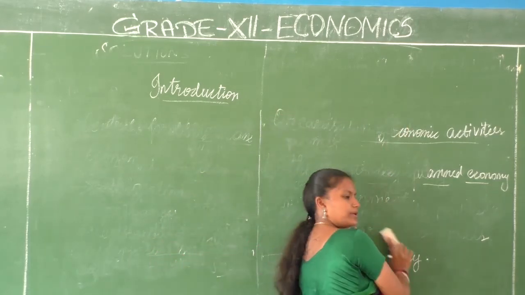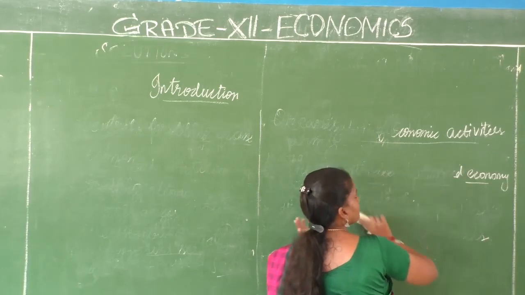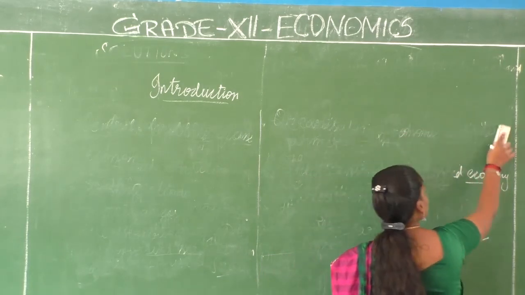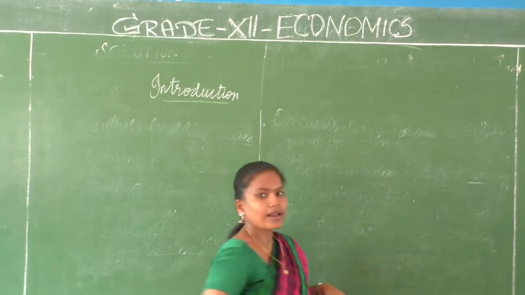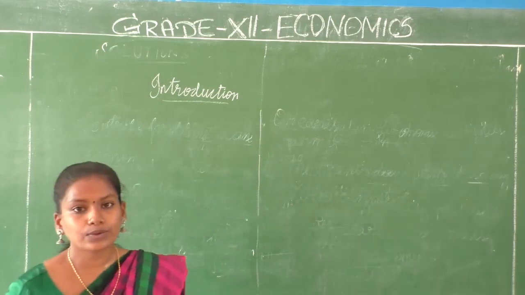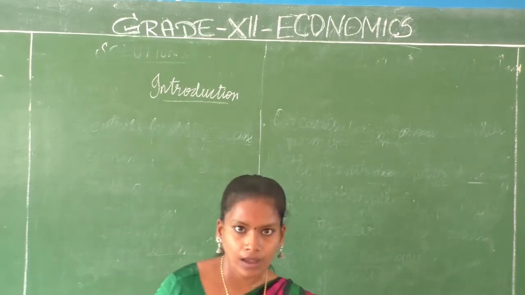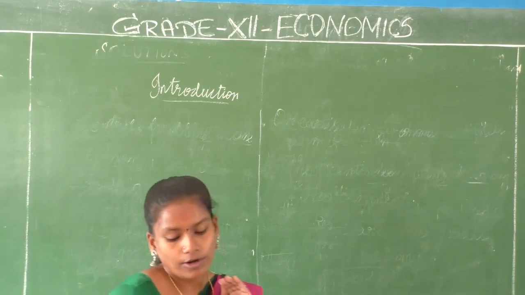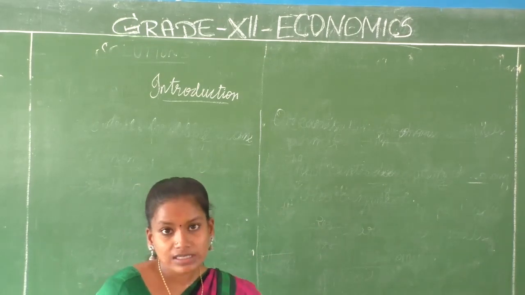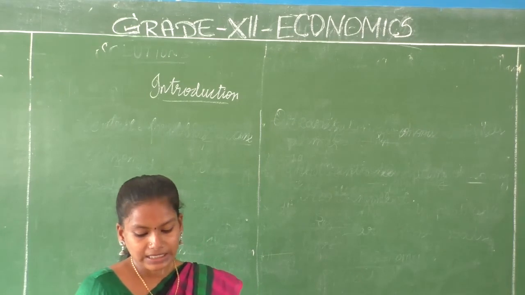India is known to be a country for unity in diversity. We all are diverse based on many things. Of course, in our ideas and the techniques that we follow also differ. So that is what we are going to discuss in positive economics and normative economics.